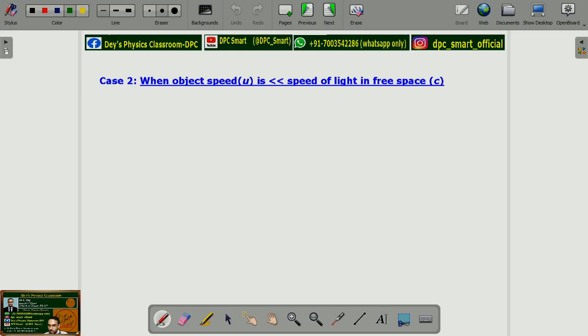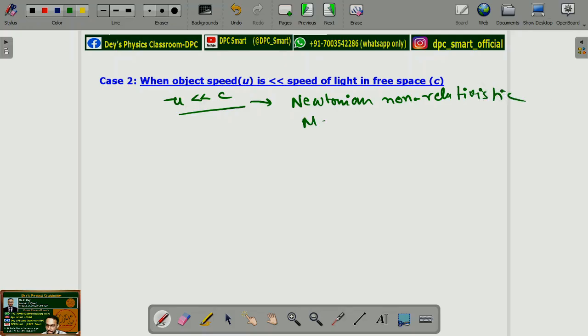Now the case 2, when object speed is very less than the speed of light in free space. That means u is very small compared to c. Object speed very small compared to c means it is Newtonian mechanics, that means the non-relativistic case, which is non-relativistic mechanics.